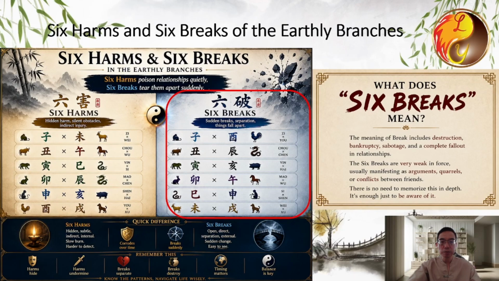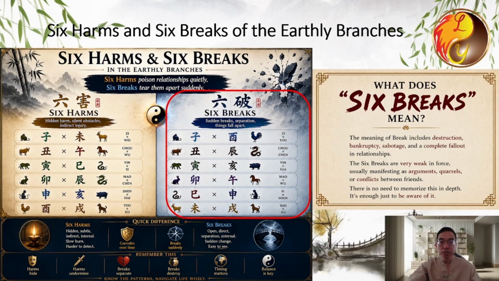Classical texts do not explain why this is so. After accumulating many real cases, I found that these 2 pairs represent a very subtle relationship. They are both breaking and combining at the same time. Typically, this manifests as 2 people who argue and fall out when they are together, yet miss each other once they separate. They are a kind of love-hate pair. These 2 pairs are quite special, and it's enough to simply know about them.